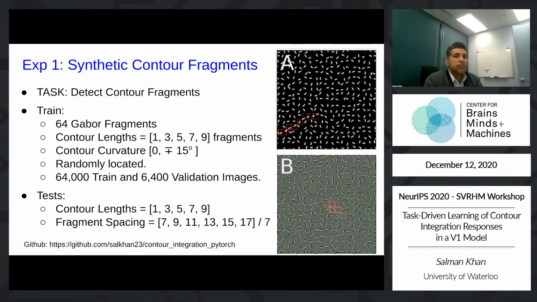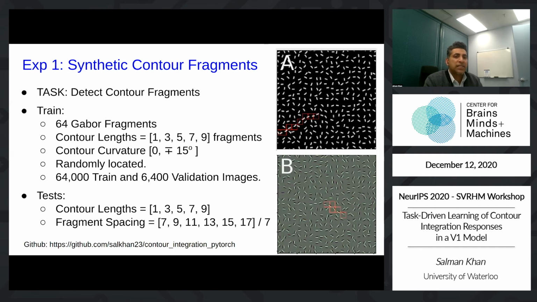So as a first task, we used stimuli typically used to investigate contour integration. These consisted of contour fragments embedded in a sea of identical distractors. The orientation of contour fragments were aligned to form a smooth contour, while the remaining background fragments had random orientation. Embedded contours differed in their locations, orientations, lengths, interfragment rotations, and the Gabor parameters used to construct fragments.